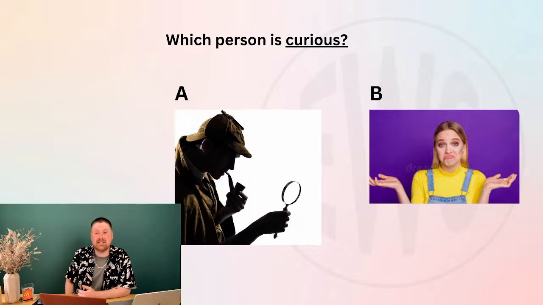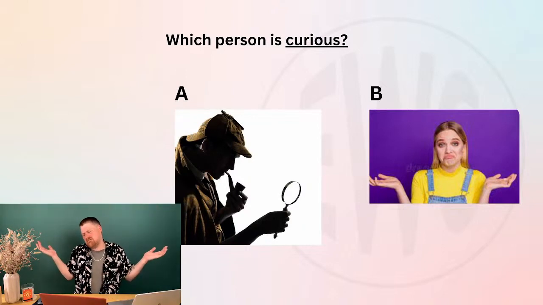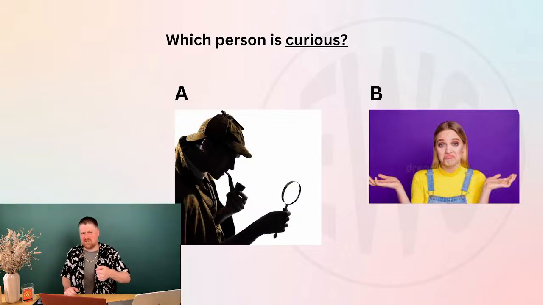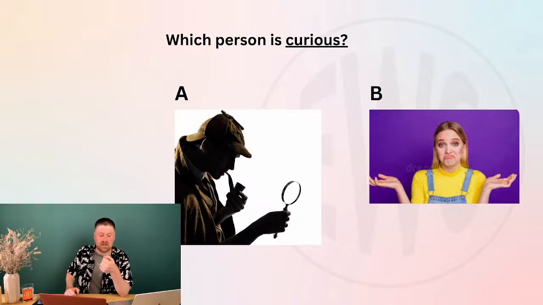Which person is curious? Is it Sherlock or is it the person who's just like this? Sherlock looks like he's trying to find something new and he wants to learn something. Dennis has got A, Kanako's got A, Diana's got A.